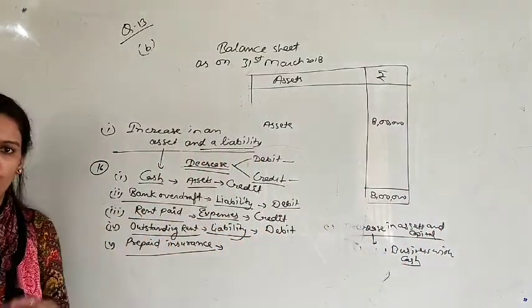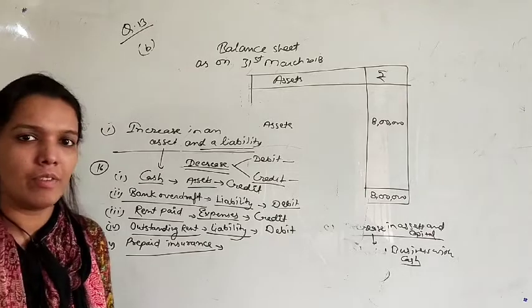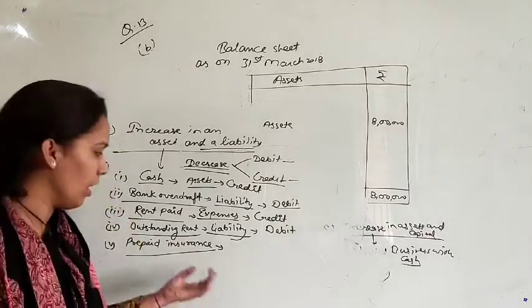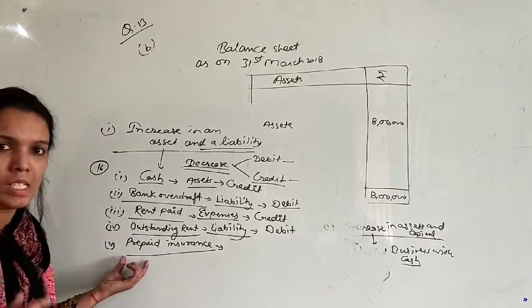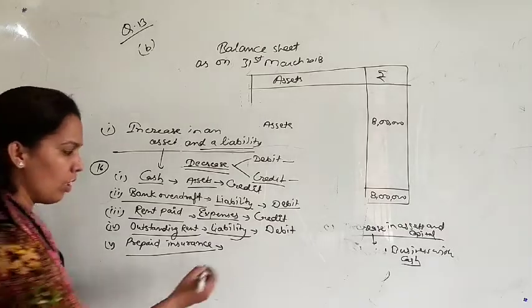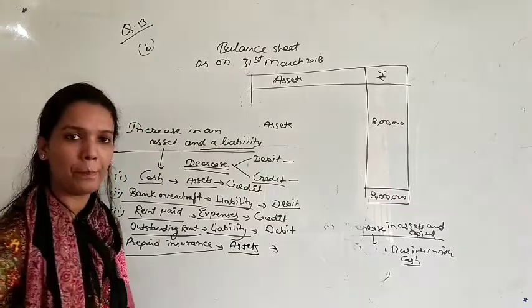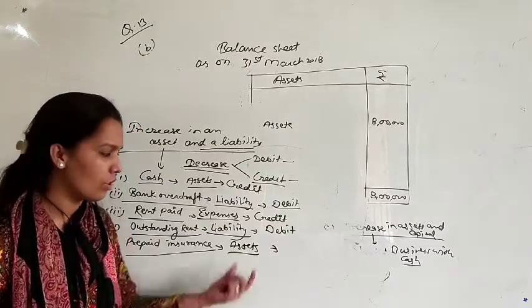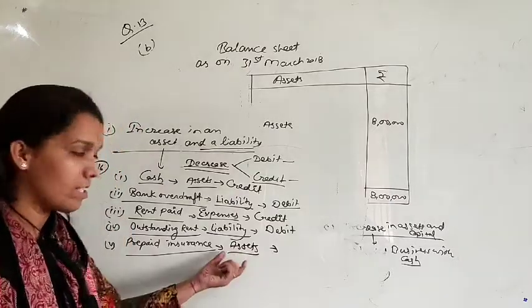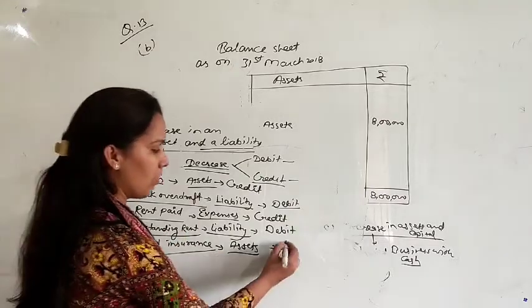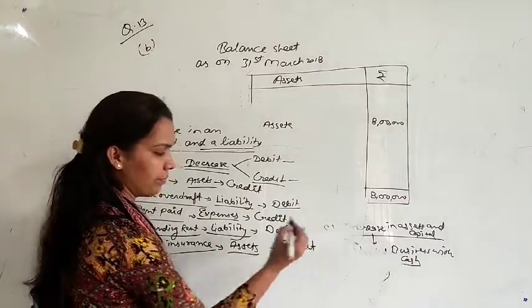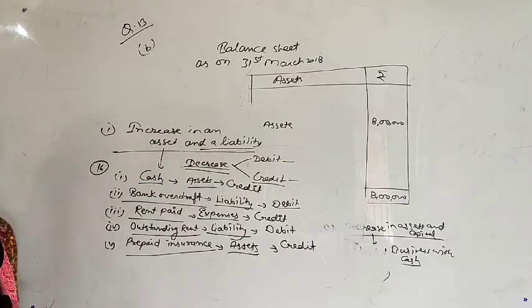First of all, we have to pay for the recharge and then we take the services. In the same way, insurance is prepaid means paid in advance. So it is your asset. If you are paying any expenses in advance, that will be your asset. Assets are always debited, but here it will be credit because this is decreasing.